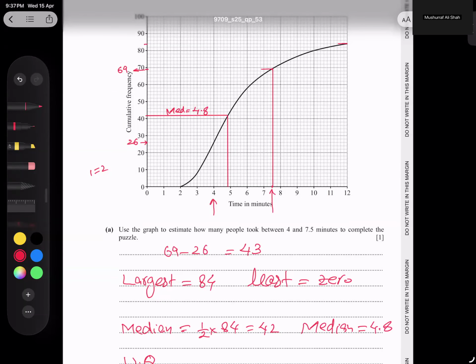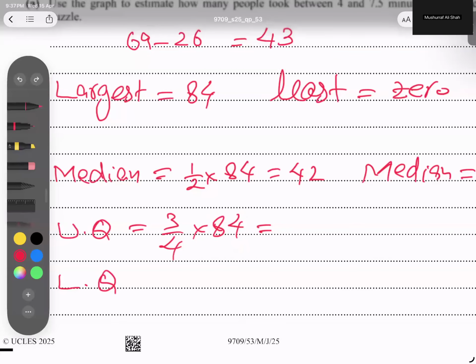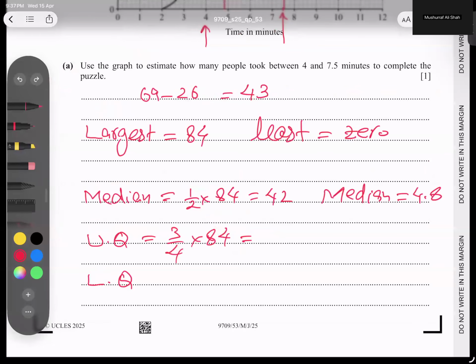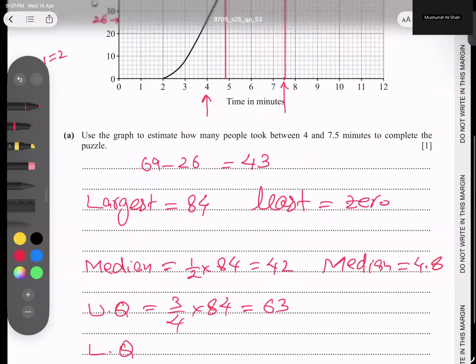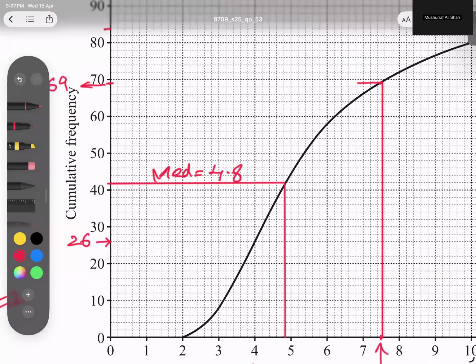And what is the next value? It is the upper quartile. What is the formula for the upper quartile, student? 3/4 of 84. Don't say 84 plus 1, because there is a frequency. From here we can do it directly. When we do 3/4 of 84, I got 63. Where is 63? It is in the middle of the box.